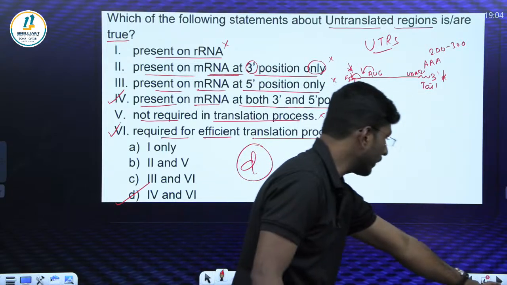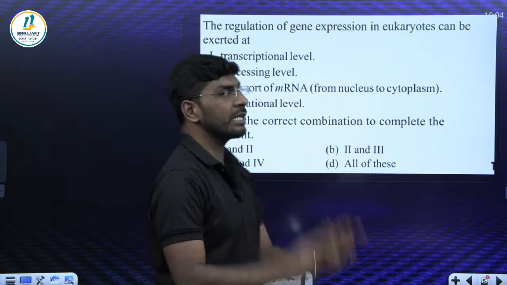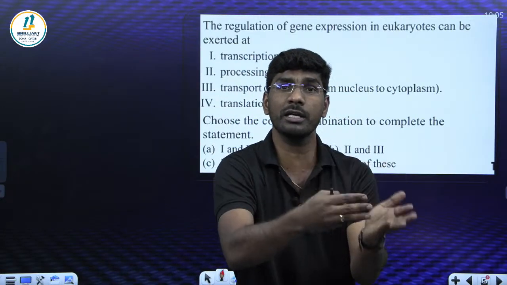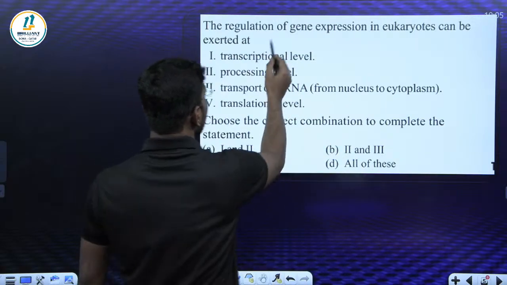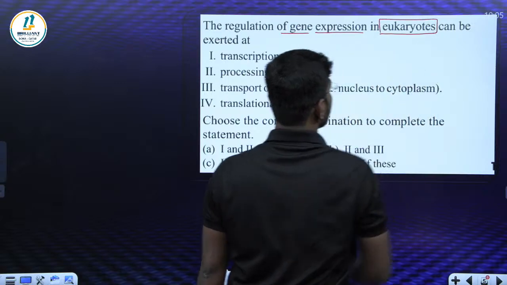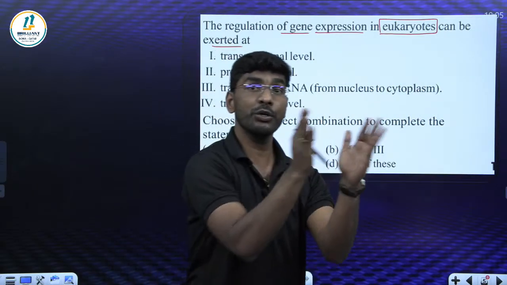Look at the next question. The regulation of gene expression. We know the meaning of gene expression: DNA to mRNA, mRNA to protein. That is called gene expression, right? The regulation of gene expression in eukaryotes can be exerted at. It's asking about eukaryotes.